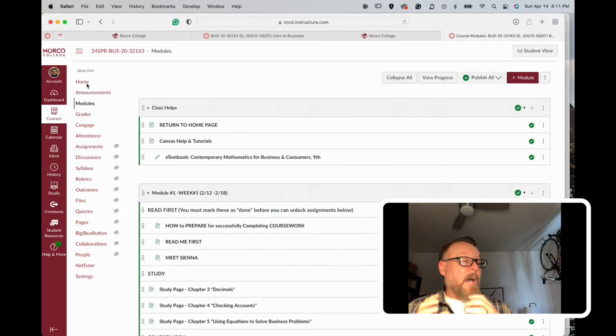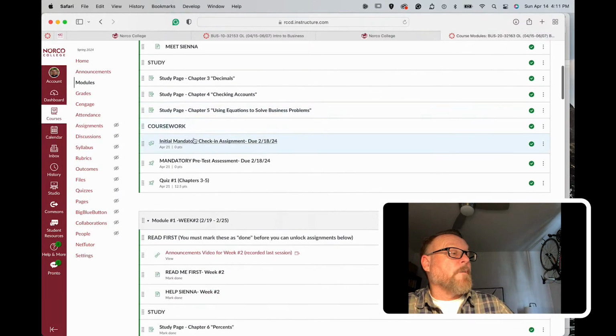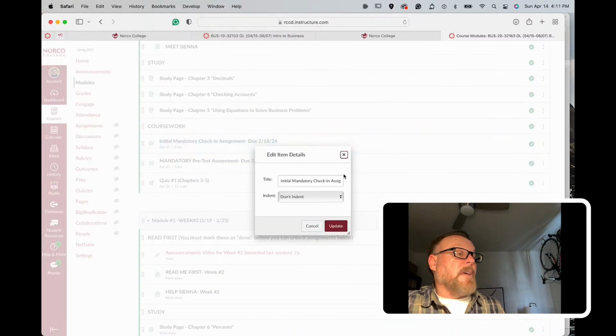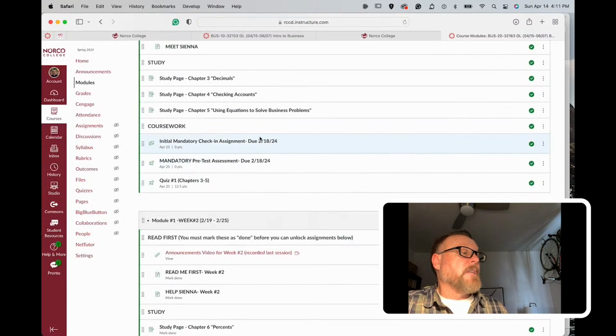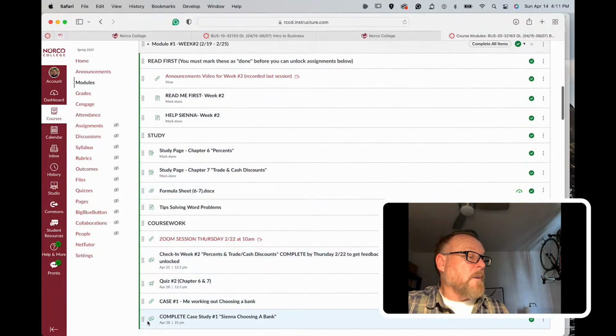So every week you have a Read Me section, every week you have a study section, and then every week you have a coursework section. So the first week's coursework is that you have an initial mandatory check-in, you have a mandatory pretest. I already mentioned both of those. They're both due actually on this first Sunday, so I'll be changing the dates on these. And then you have your first quiz. And then you're going to be starting your first case study.